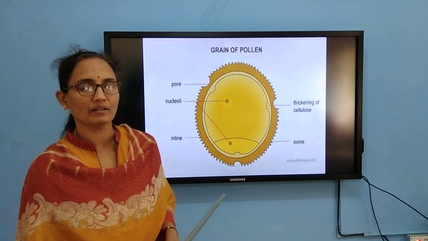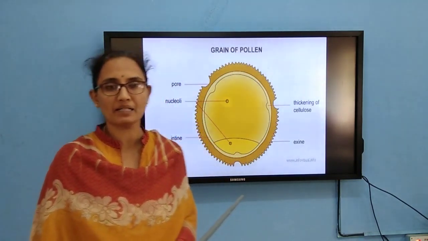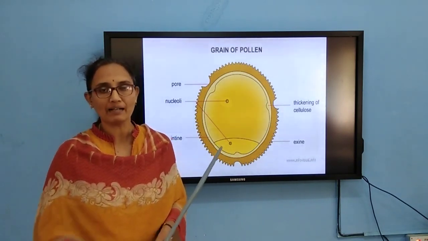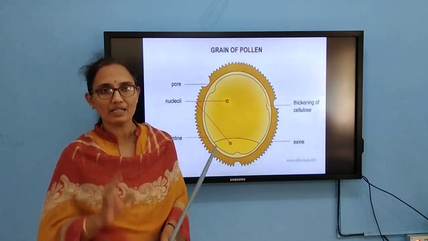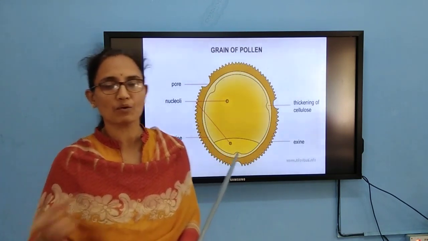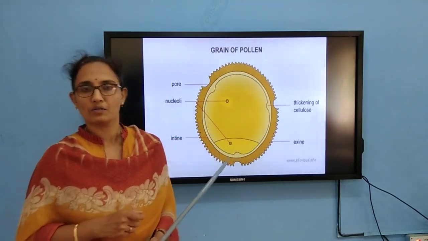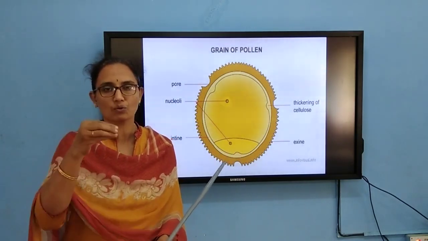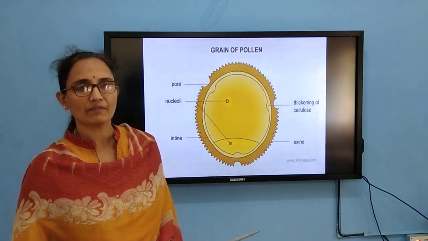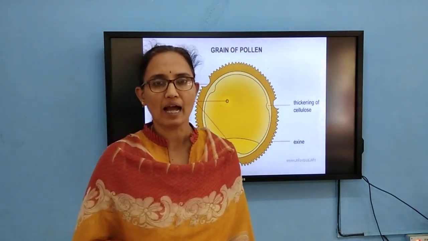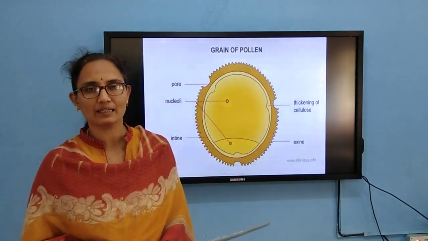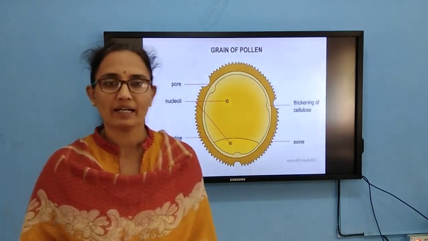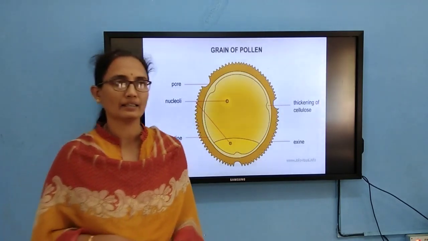During the process of pollination, when the pollen grain reaches the stigma, the stigma identifies it as a compatible pollen grain. Then only the pollen grain will germinate. From the germ pore, the pollen tube comes out from the vegetative cell. The generative cell divides into two to form two male gametes. Usually, in 60% of angiosperms, the dehiscence of the anthers takes place at the two-celled stage. The rest of the angiosperms release pollen from the anther at the three-celled stage.